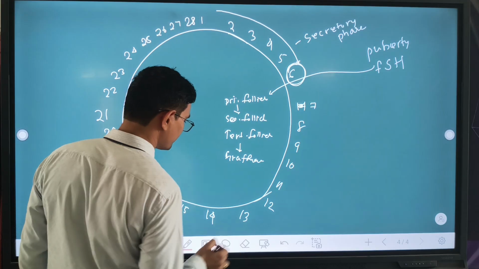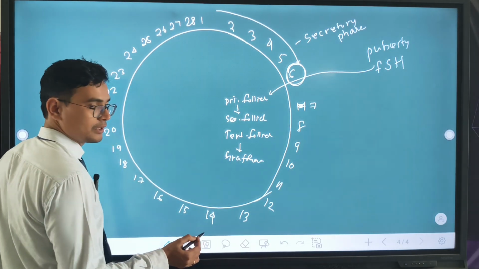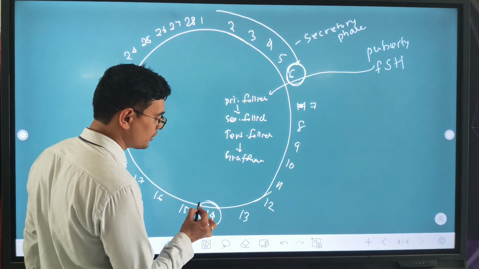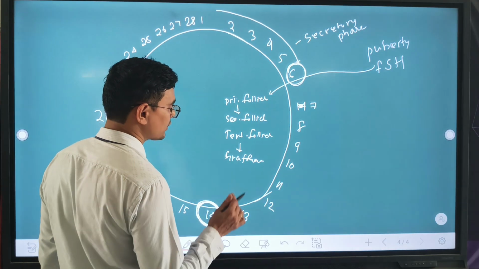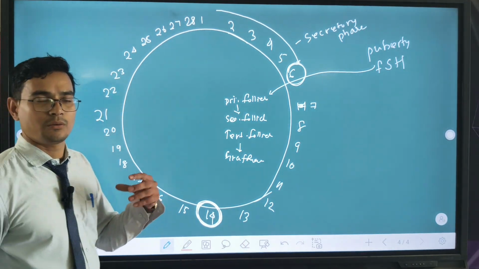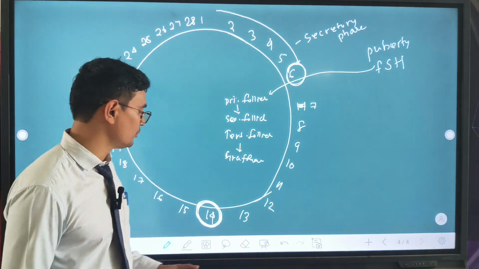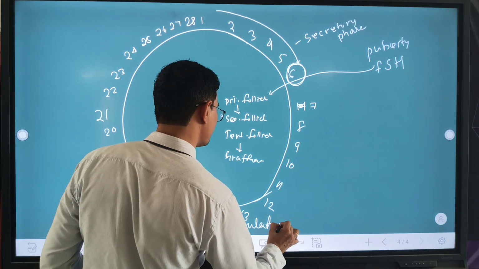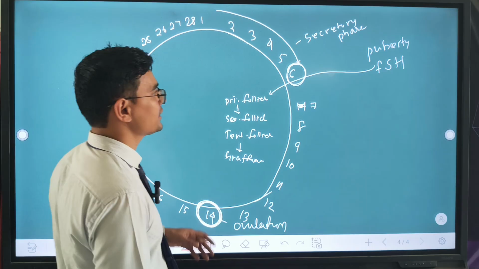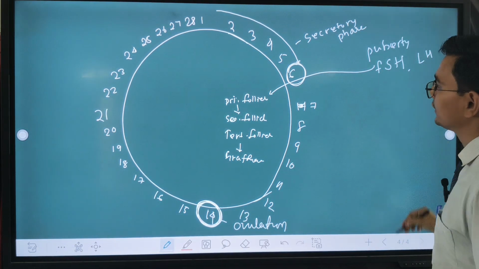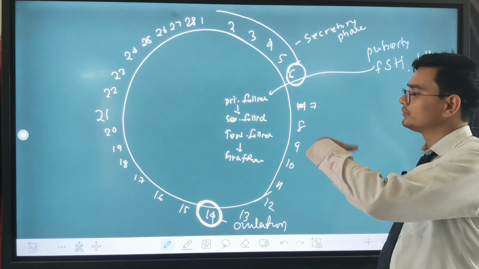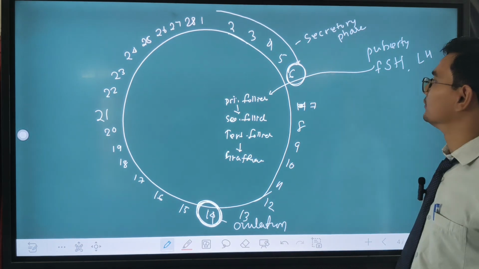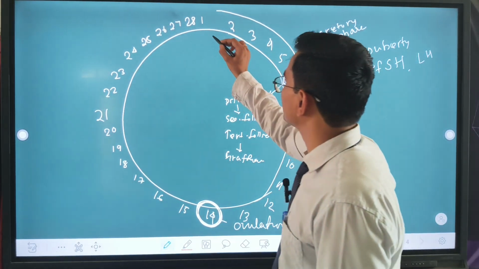After the Graafian follicle ruptures, around 14 days, the ovulation takes place. Graafian follicle ruptures, and around the 14th day the release of the secondary oocyte is called ovulation. FSH and LH act, and here primary follicles develop, secondary to tertiary to Graafian follicle. This is called ovulation.